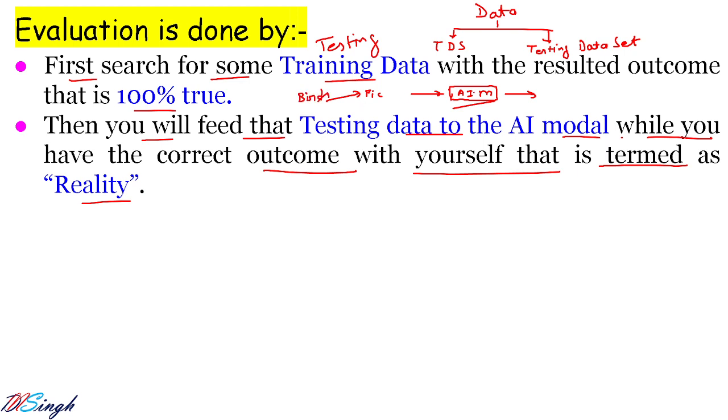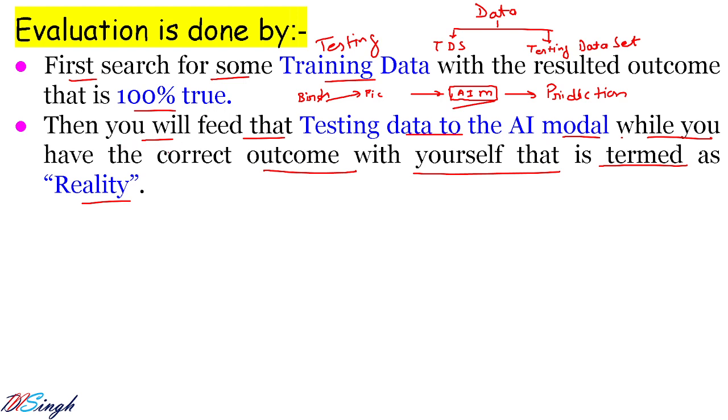Now we will give this data to our AI model and see the prediction made by the AI model. If it is saying word, okay, that is fine, it means prediction and reality are the same. If it is saying it is not a word, then we will say our model is predicting wrong. So this is a little bit of information. Let us go for the next point.